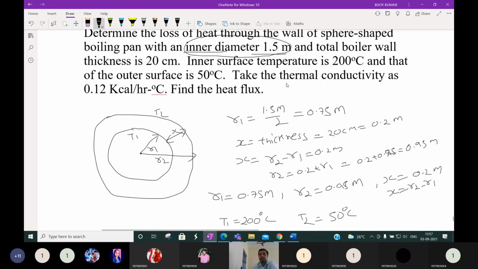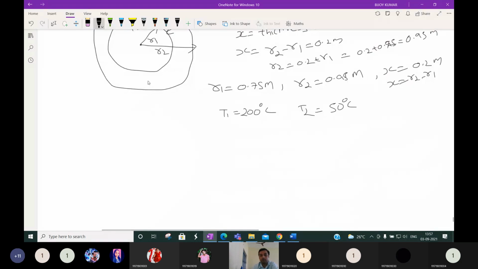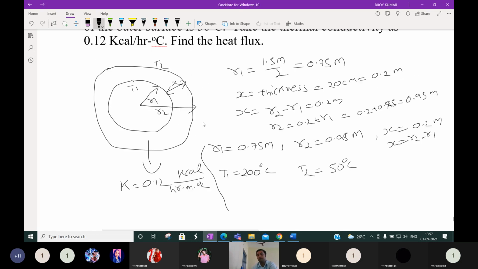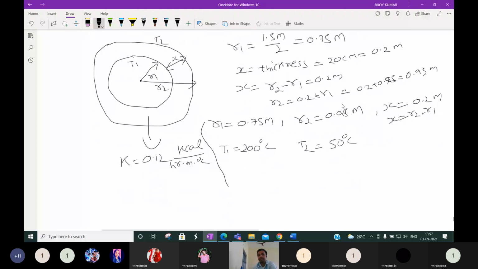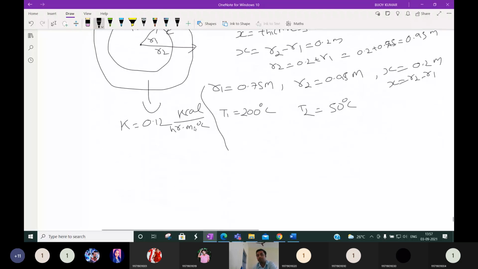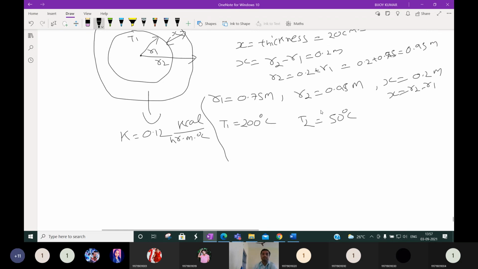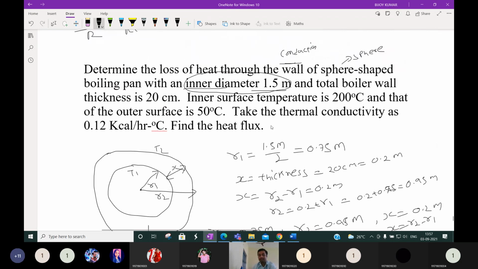Then the thermal conductivity K of this material is given 0.12 kilocalorie per hour meter degree centigrade. Here meter is there, that's why you convert all the centimeter scale to meter. And here degree Celsius is there, so we don't need to change the temperature scale. Then find the heat flux.